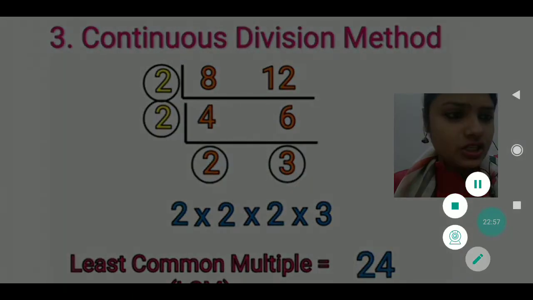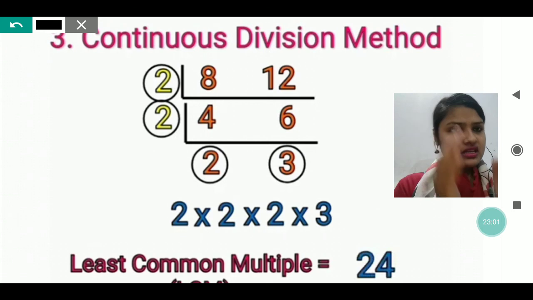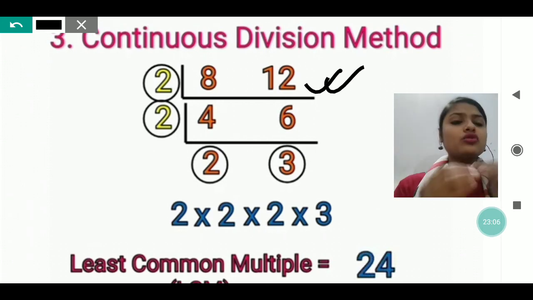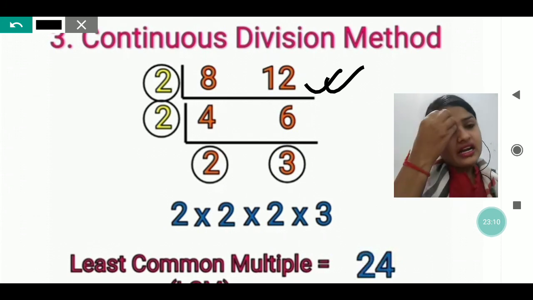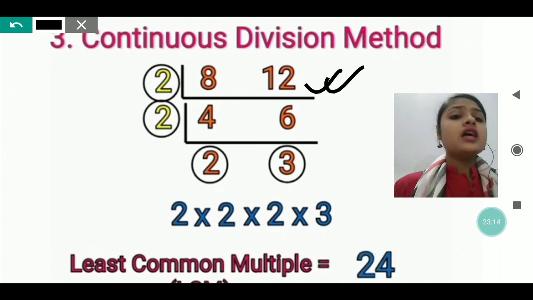Now it is a continuous division method where we write both the numbers at the same place, you can see, and then we just divide them. Continuously we will do the division work here. That is the continuous division method.